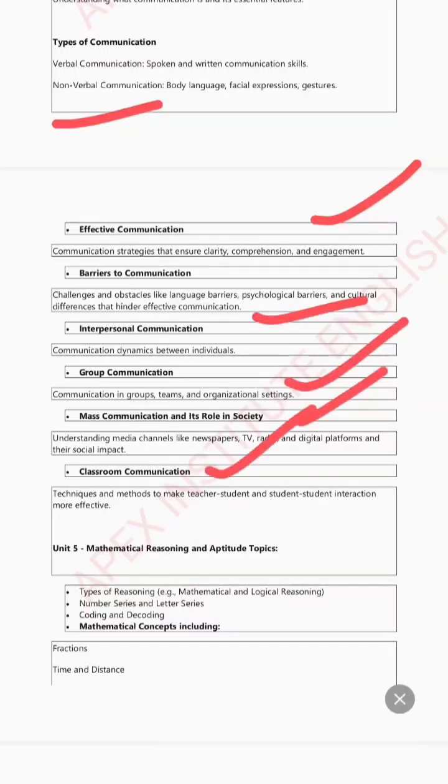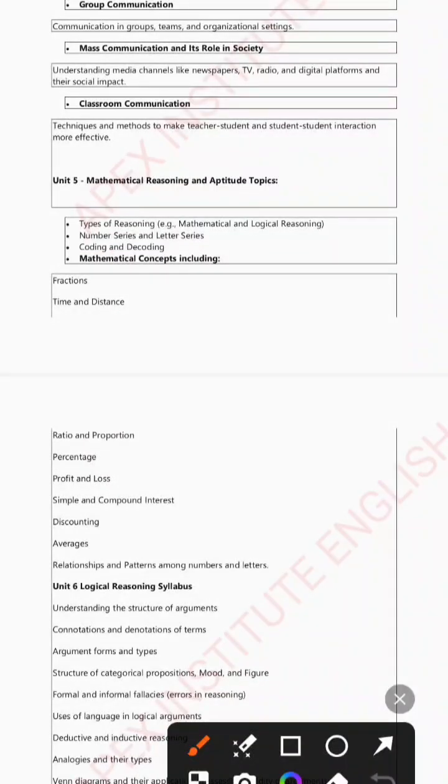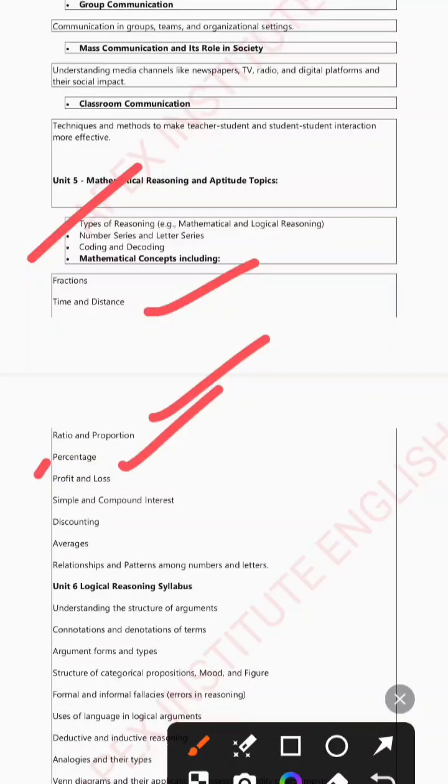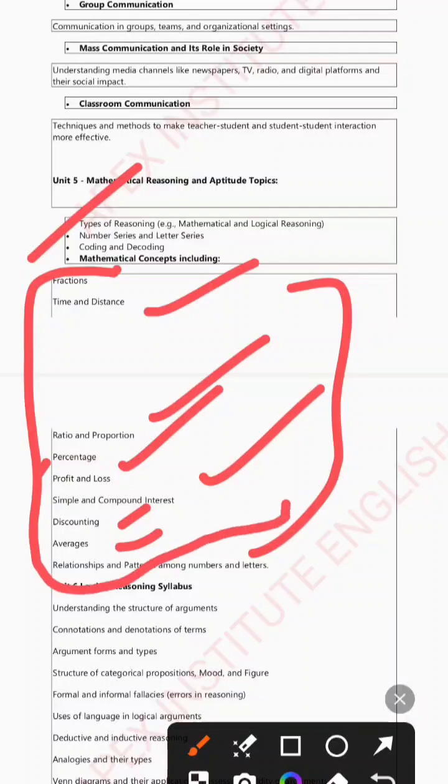What is classroom communication? Next, unit 5 we have is mathematical reasoning and aptitude, where from the reasoning field they can ask you questions like number series, letter series, and coding decoding. And from mathematics, questions from time and distance, ratio, proportion, percentage, profit loss, simple interest, and compound interest. You don't need to practice everything. From mathematics only these portions are important.